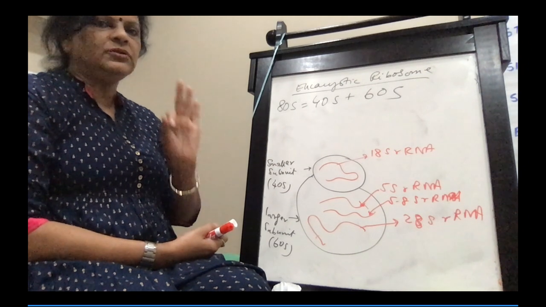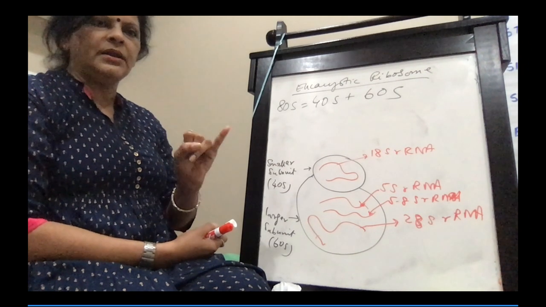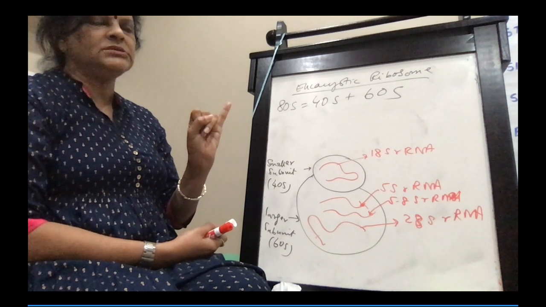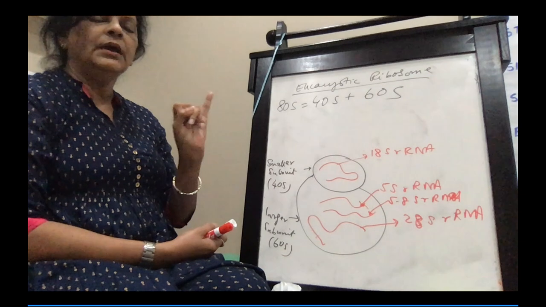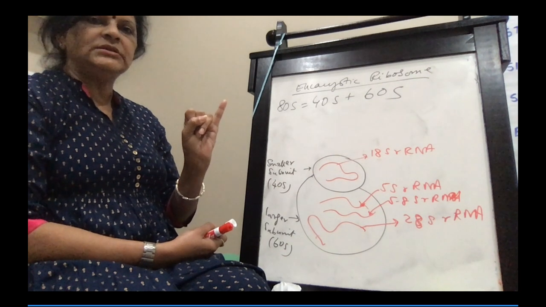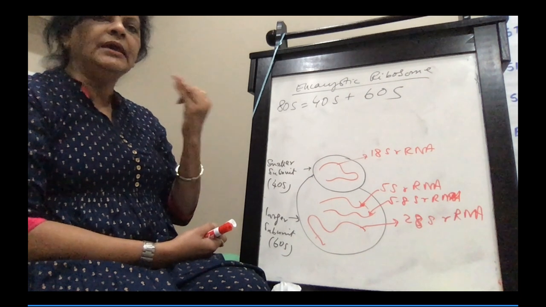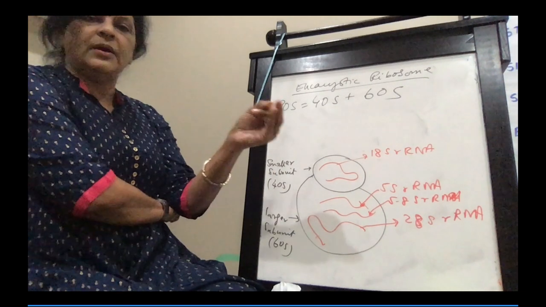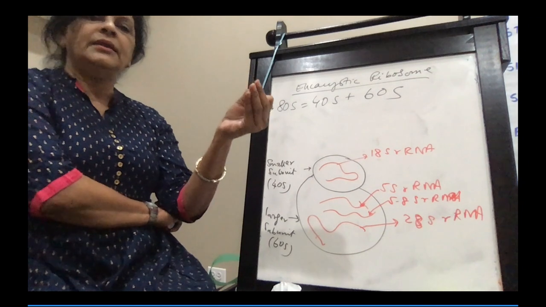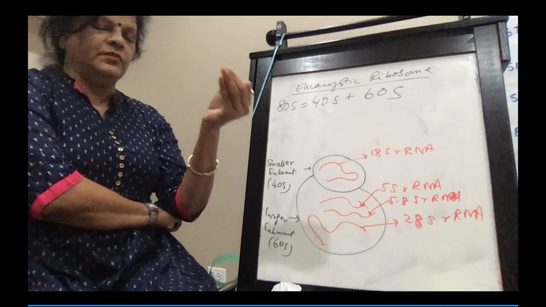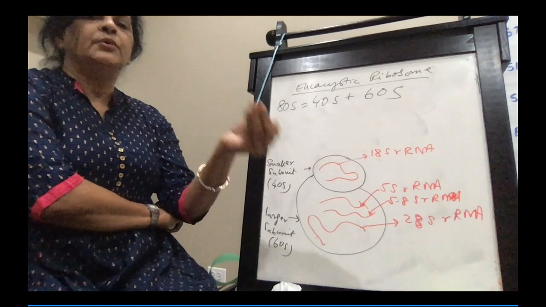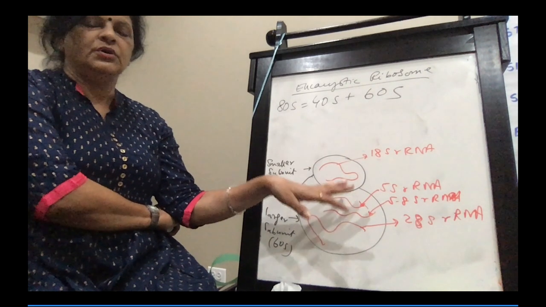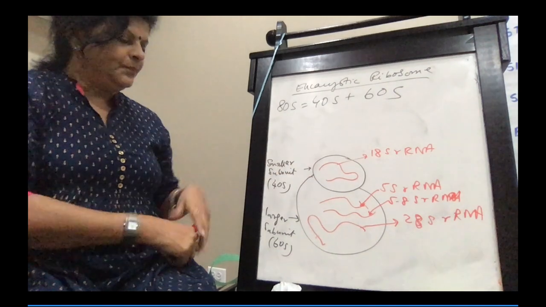So we have completed 3 types of RNA: mRNA, tRNA, and rRNA. mRNA is basically carrying the code of protein synthesis. tRNA decodes the code of protein synthesis and picks up amino acids. And rRNA is the place which is synthesizing the protein. Actually, rRNA is present in the ribosome, so it synthesizes the protein.